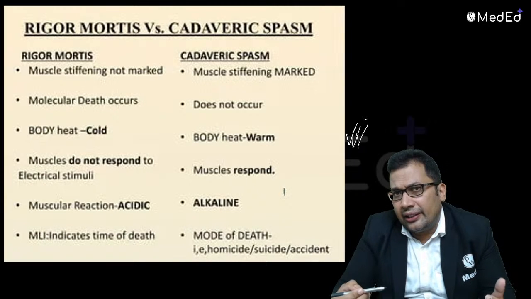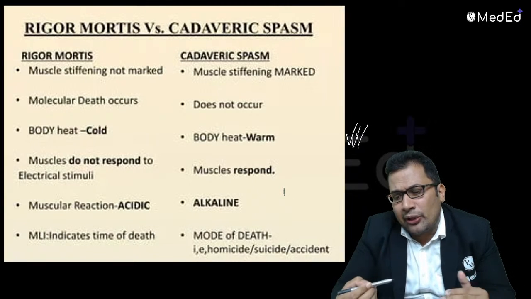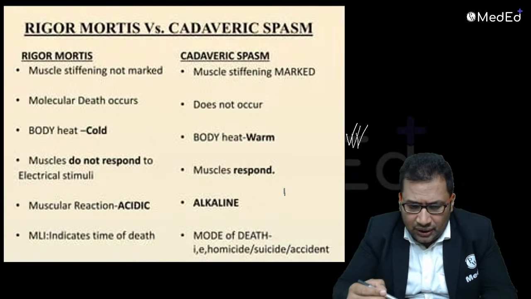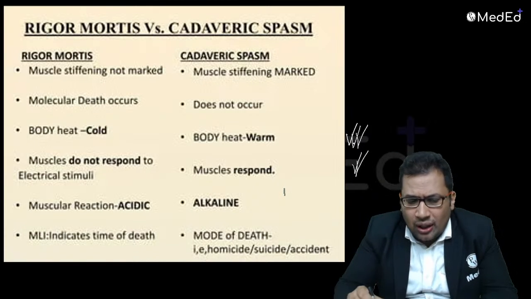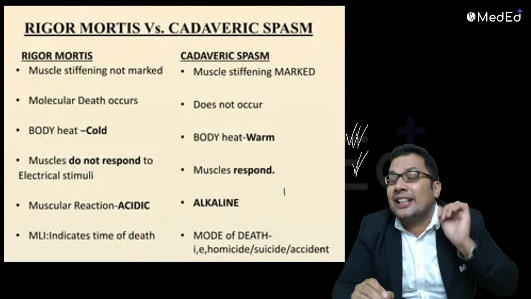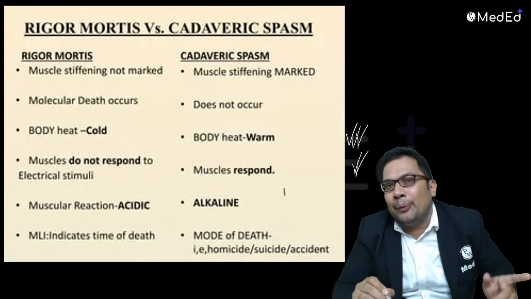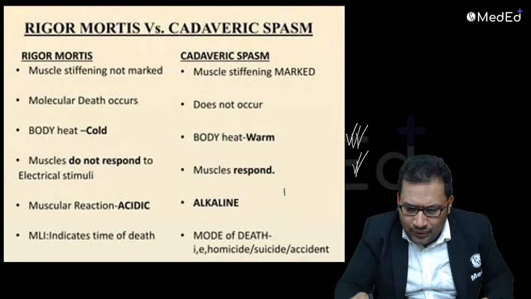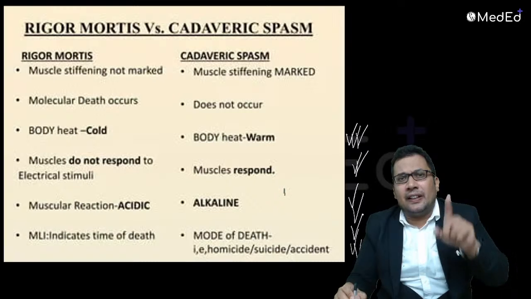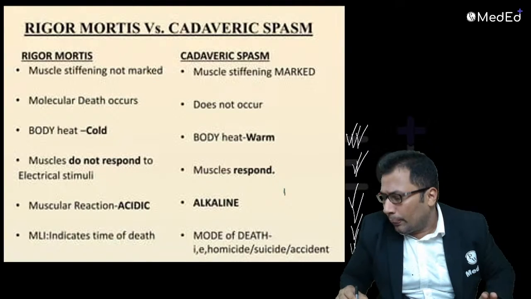The heat at the site is usually cold in rigor mortis, but warm in cadaveric spasm. Muscle does not respond to electrical stimuli in rigor mortis because there is cellular death. Muscle can respond in cataleptic rigidity or cadaveric spasm. All these are very commonly asked.